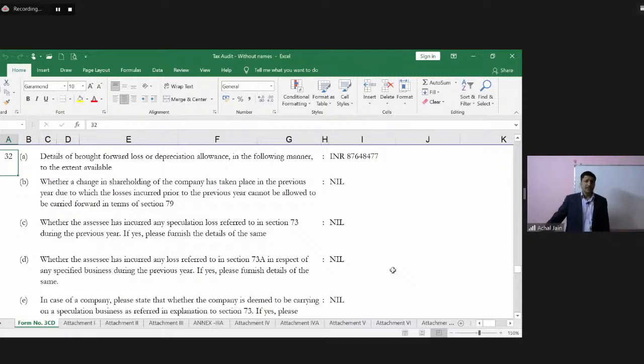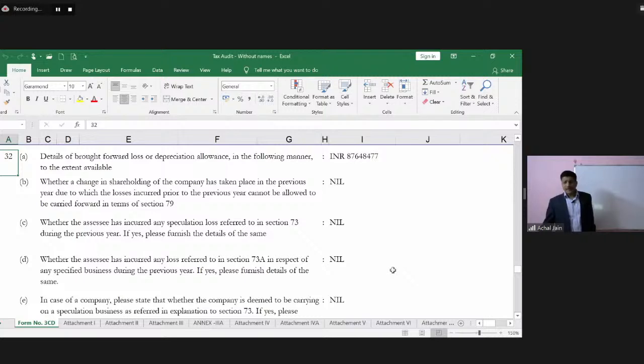year's Form 3CD. Then the adjustments which might have taken place during the previous year, or which might have taken place in relation to the previous year's income tax return. When I say previous year, I'm talking about the current year, this year for which the ITR will be submitted or the tax computation is going on.